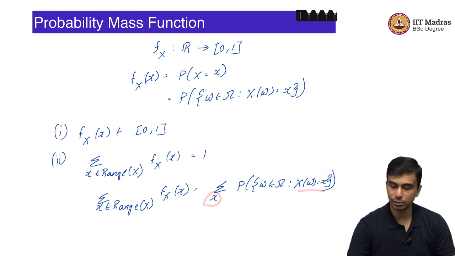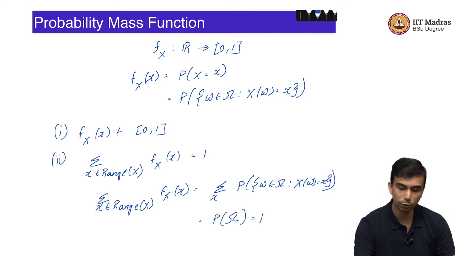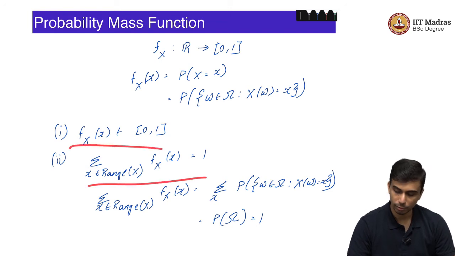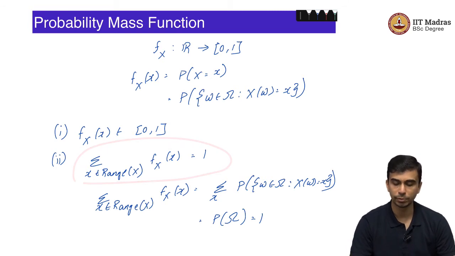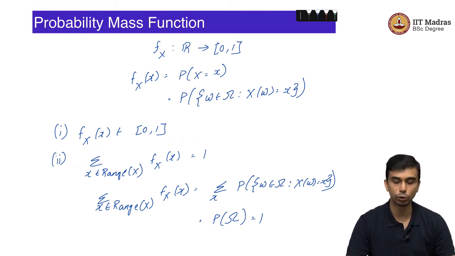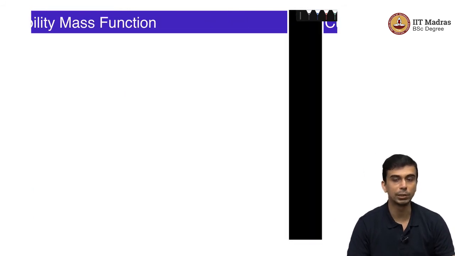Note that each of these events, for different x's, are disjoint, and their union is equal to the entire sample space, which means that this is exactly equal to the probability of Omega, which is equal to 1. These are the two main properties of the probability mass function: its values lie between 0 and 1, and if you sum over all its non-zero values, it is going to be equal to 1.